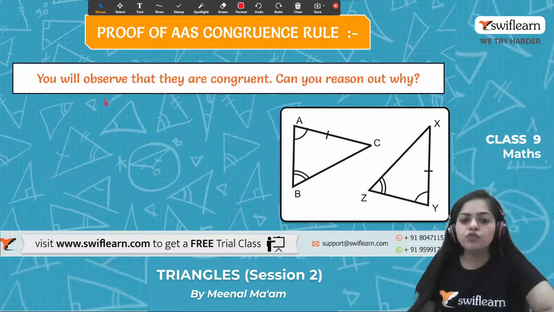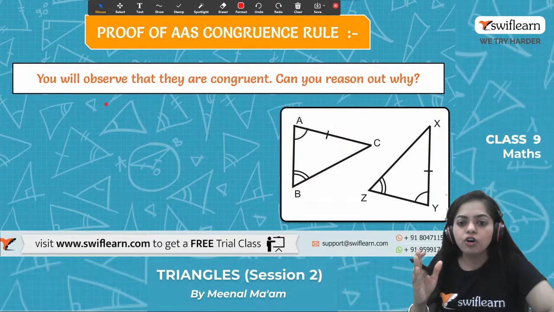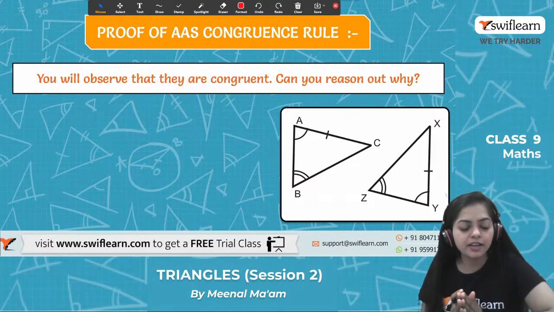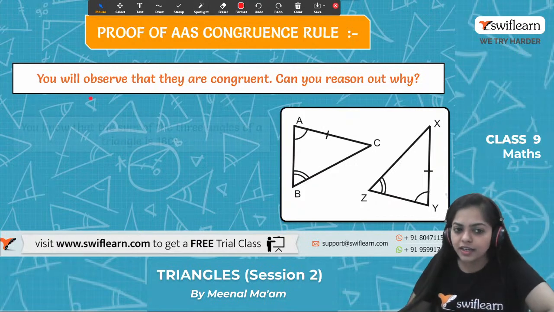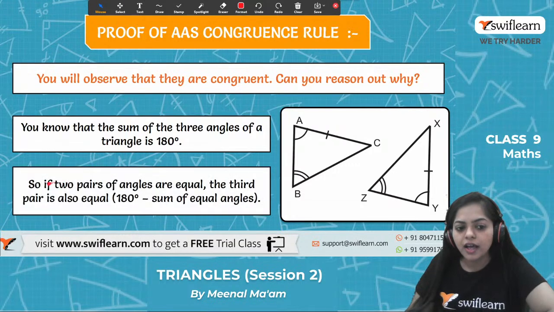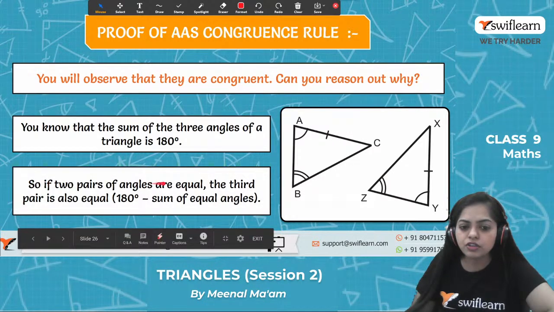So you will observe that they are also congruent. How? Reason. You want to know, na, ma'am? Yes, you are saying that it is congruent, but what's the reason? Let's have a look. We know that the sum of three angles of a triangle is 180 degrees. And if two pairs of angles are equal, the third pair will definitely be equal too.